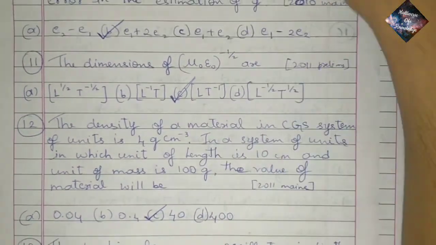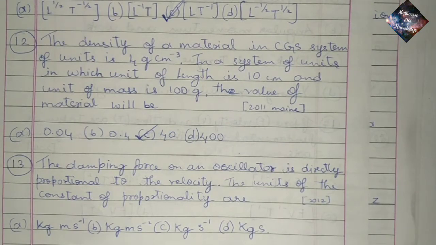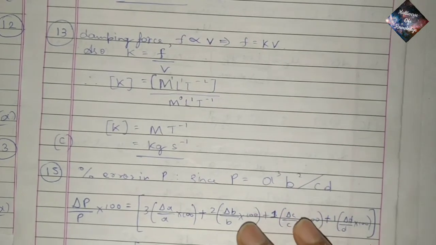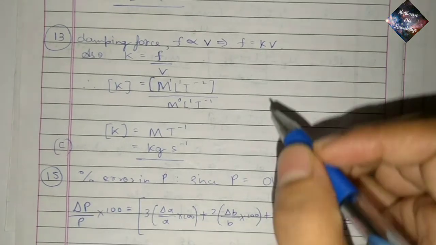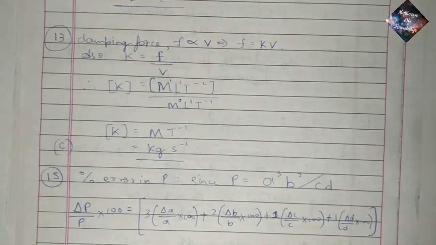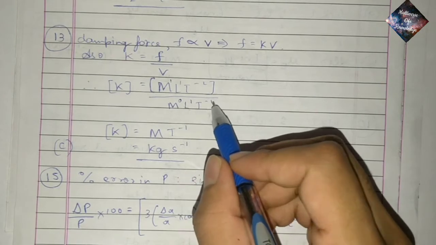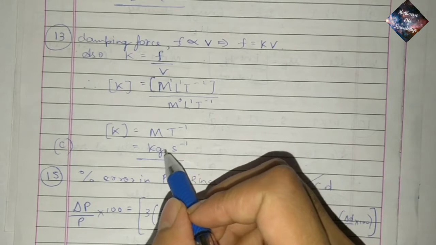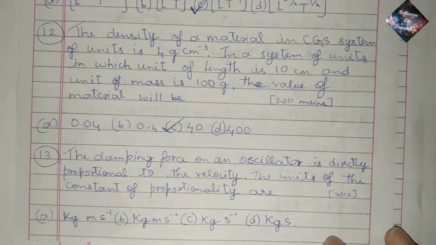And question 13. The damping force of an oscillator is directly proportional to the velocity. The units of constant of proportionality are. So since it is given in the problem that damping force F is directly proportional to the velocity v, which implies that F is equal to kv, where k is the proportionality constant. Also k is equal to F by v, and we know the dimensions of force is M L T minus 2 and dimension of velocity is L T minus 1. So by solving you get M T minus 1, which means 1 in mass and minus 1 in time. So therefore the units are kg per second. That is option C.